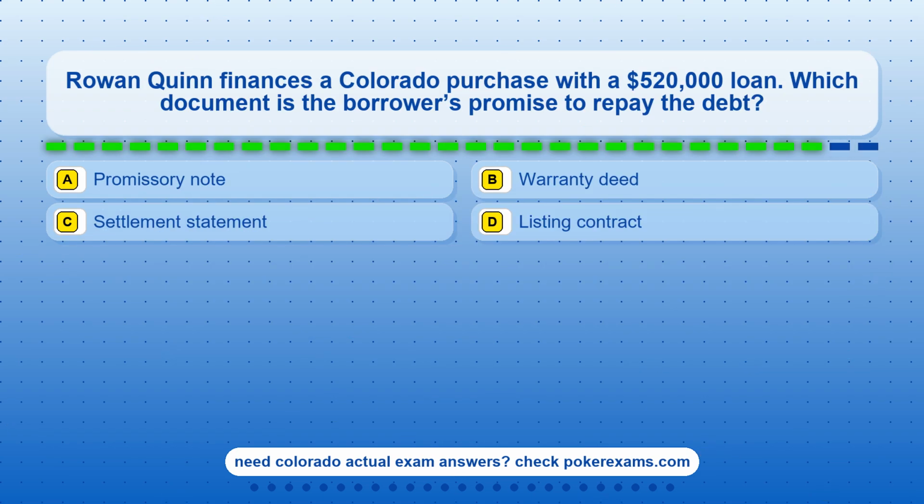Question 17. Rowan Quinn finances a Colorado purchase with a $520,000 loan. Which document is the borrower's promise to repay the debt? Option A. Promissory note. Option B. Warranty deed. Option C. A settlement statement. Option D. Listing contract.